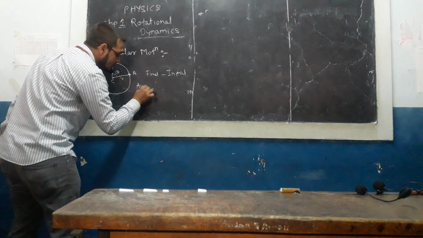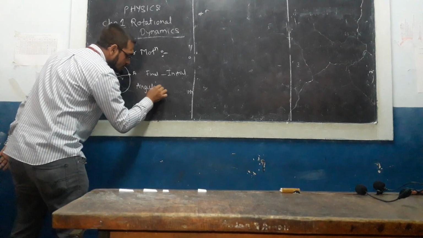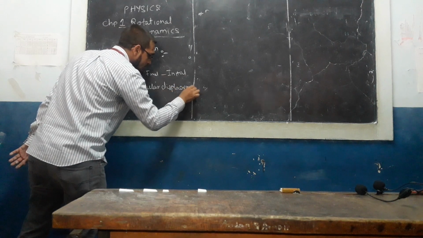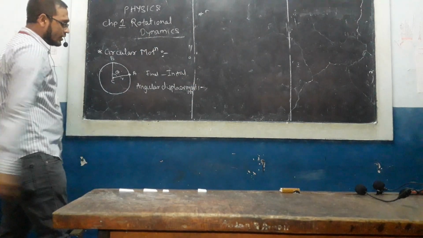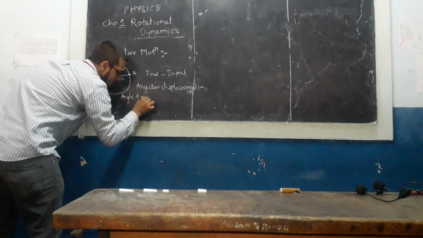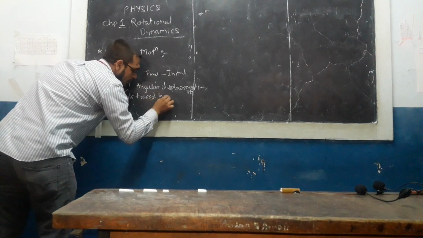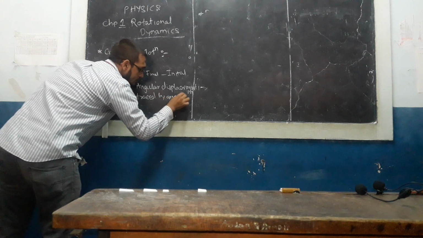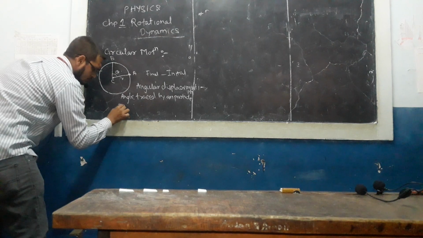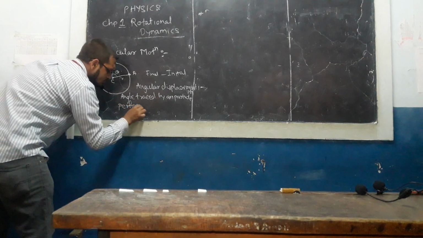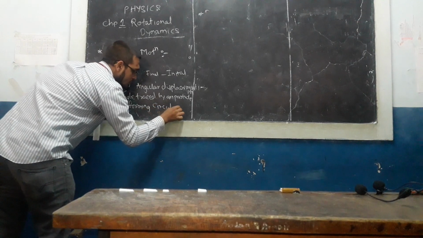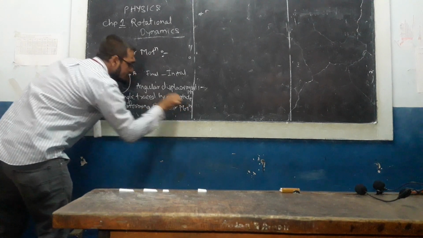So what is angular displacement? Angle traced by a particle performing circular motion.